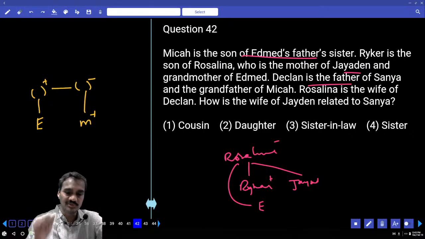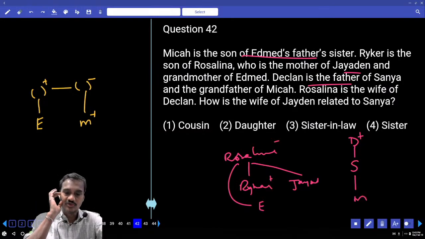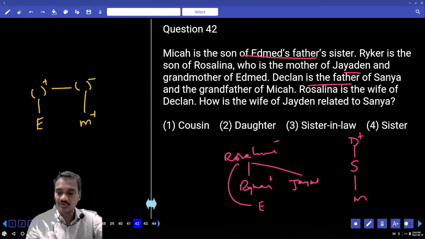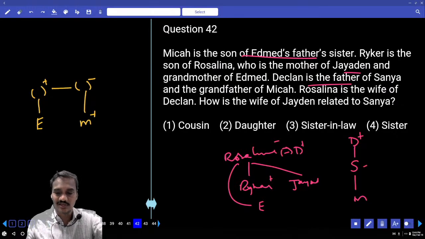And the grandfather comes into the first generation. Who is that person here? Declan is the father of Sanya, and the grandfather of Mika. Rosalind is the wife of Declan. Now Rosalind and Declan are married to each other. Then S is the child of this one.